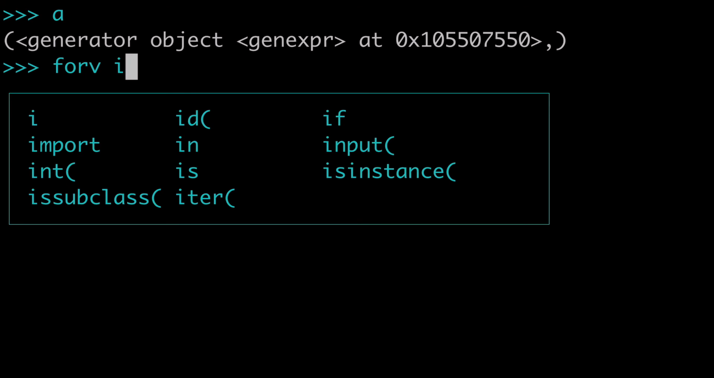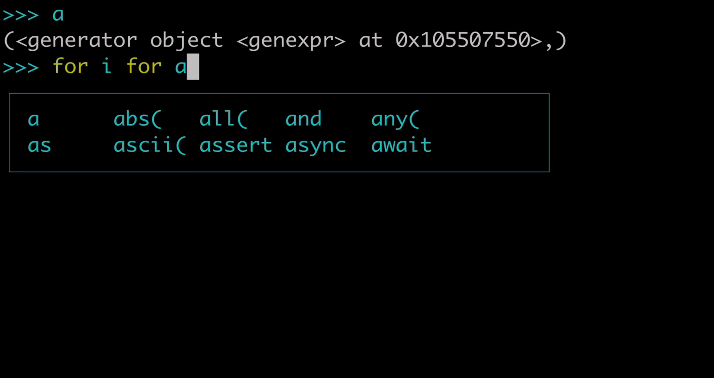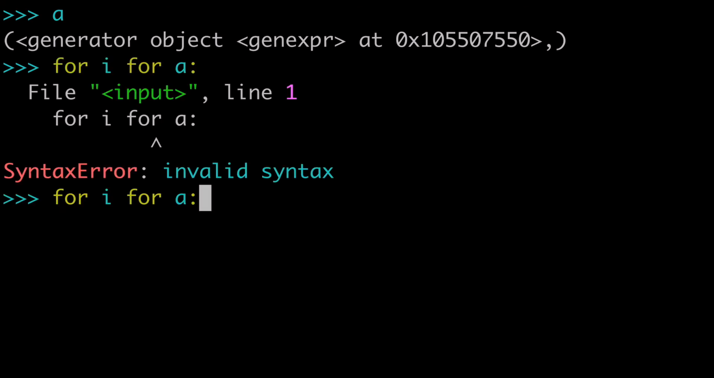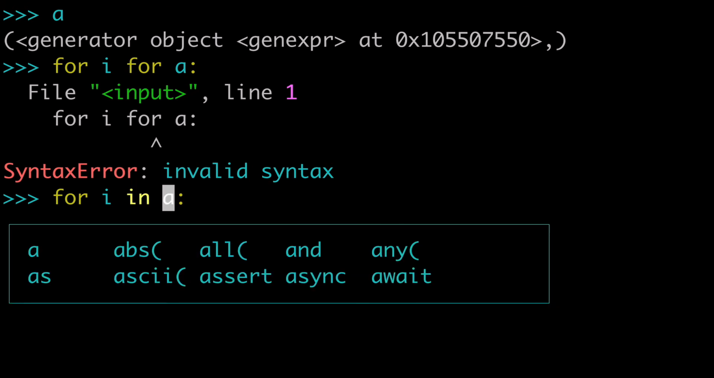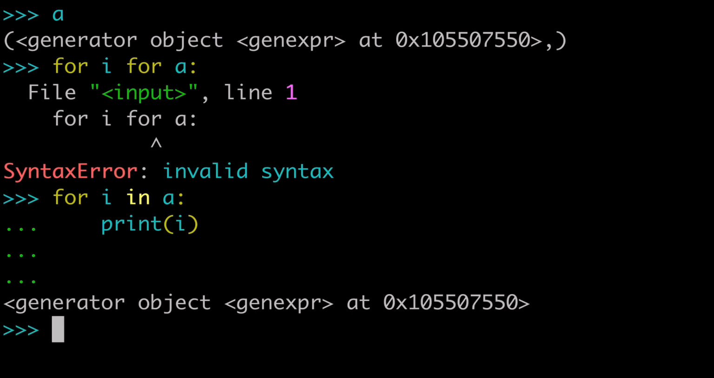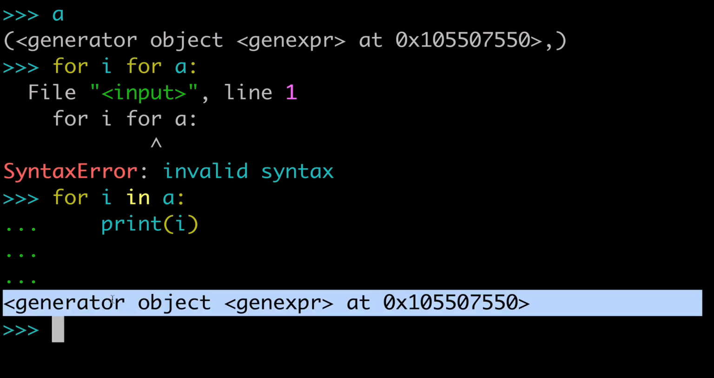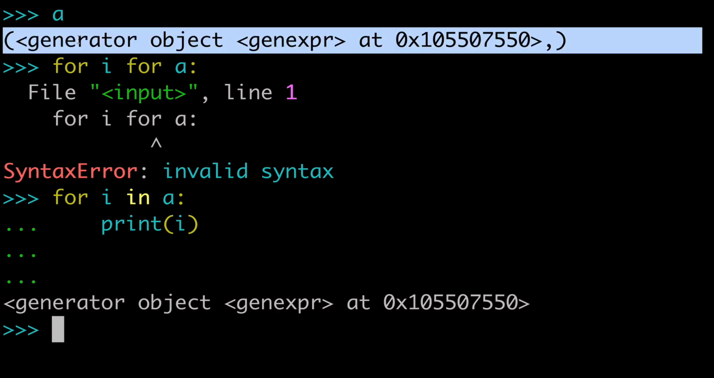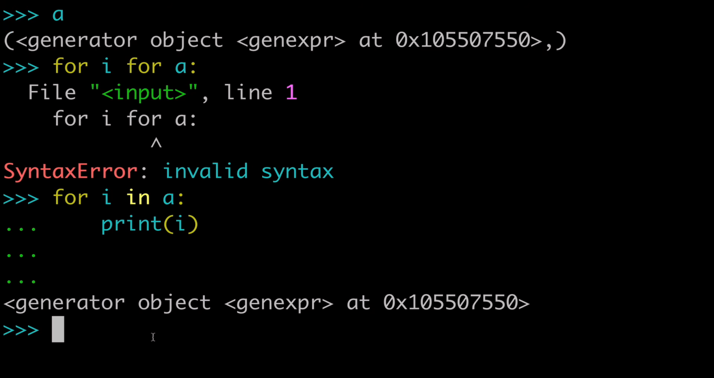Let me show you what that looks like in a for loop. So for i in A, print i. When we run that, it's printing out that generator object, which is kind of interesting. So it basically means that the iterable is the tuple itself, and there's only one value in that tuple, which is the generator object. So that's what's getting printed out.